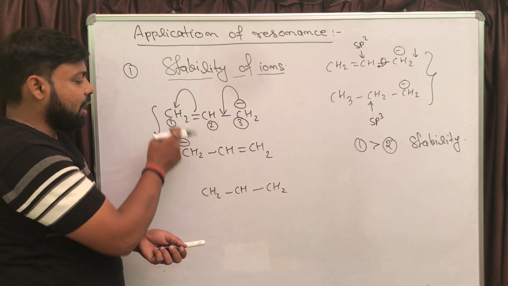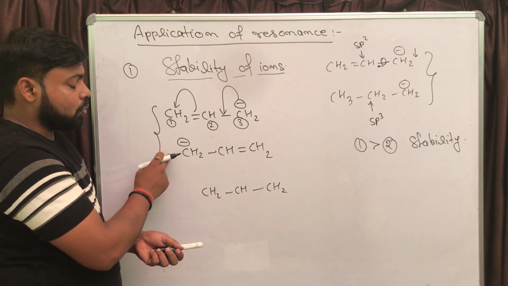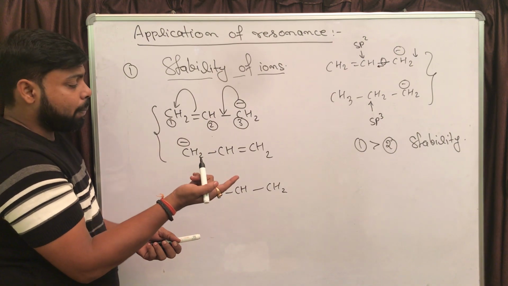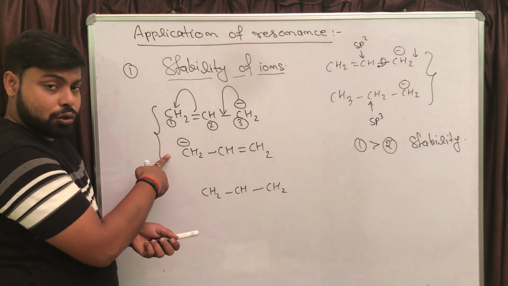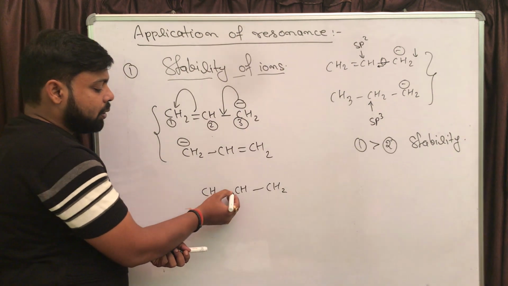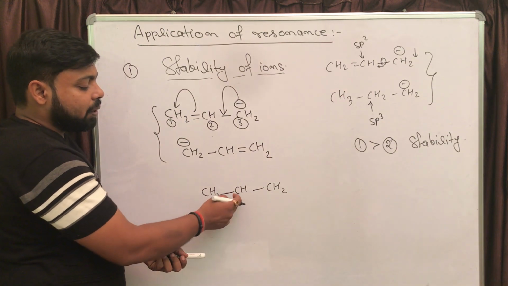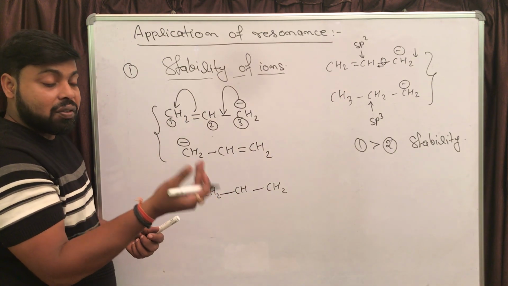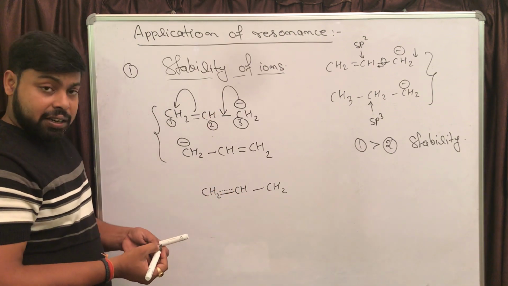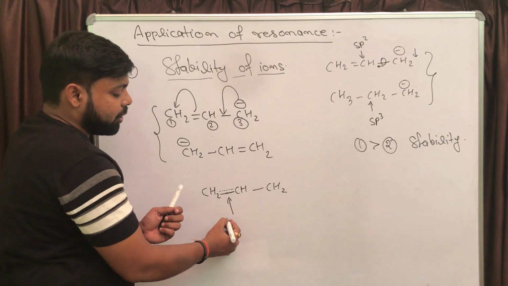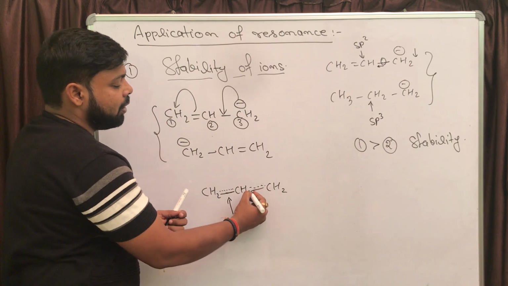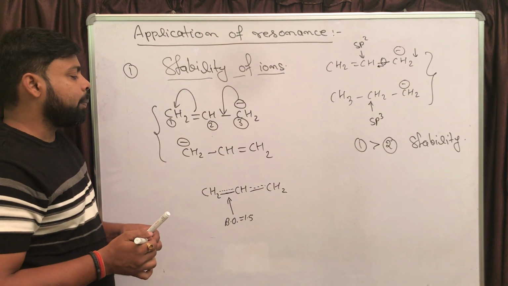2 plus 1 is 3, and the number of structures you have is 2. Take the average. The number of covalent bonds is 3 between 1 and 2, and the number of structures is 2. Taking the average, it is 3 by 2, which is 1.5. So between carbon 1 and 2, you have to draw 1.5 covalent bonds. 1 is a complete covalent bond and half is represented by a dotted line, and you can mention here that the bond order is 1.5. Similarly, you can find the bond order between 2 and 3. It is also 1.5.